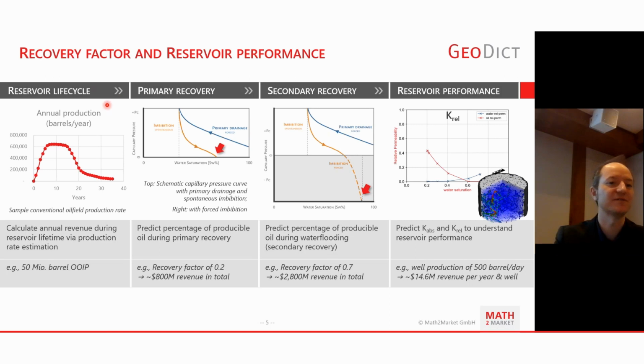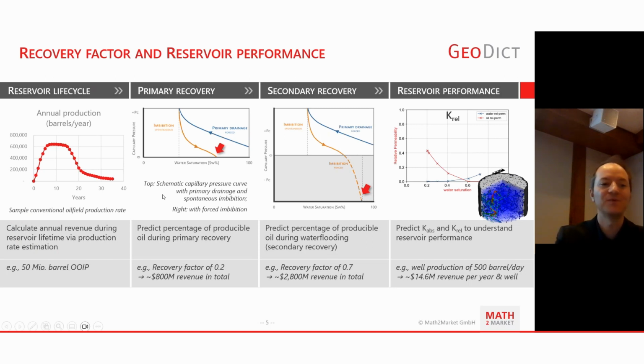Looking at the reservoir life cycle, at first you'll have different cycles of production rates per year, going on to a plateau in barrels per year production and moving downwards again towards the end of the reservoir lifetime. So we can calculate the annual revenue during the reservoir lifetime by a production rate estimation.